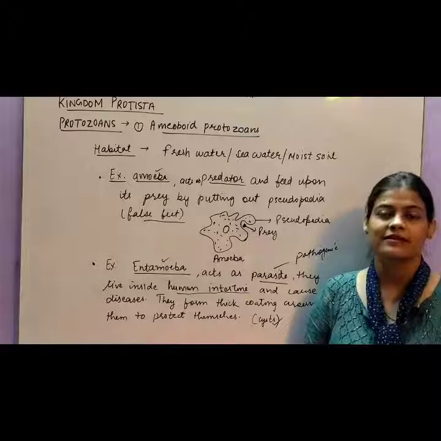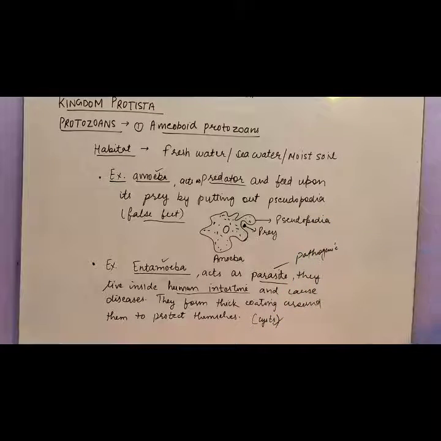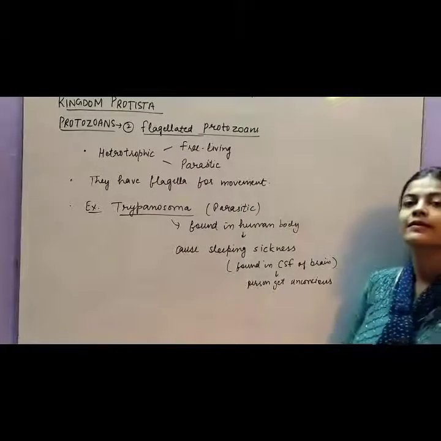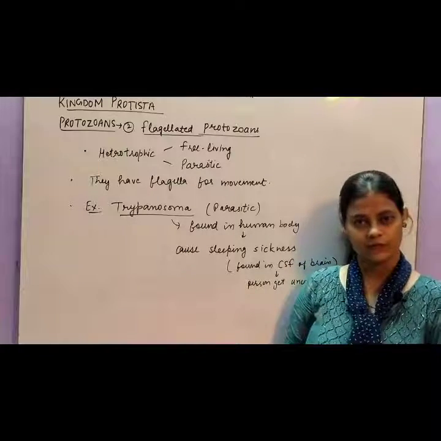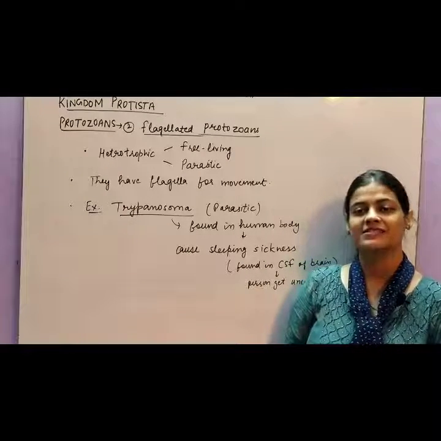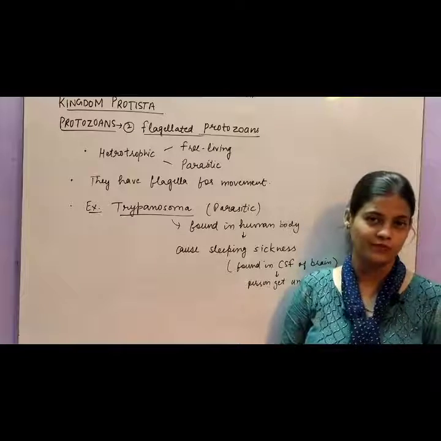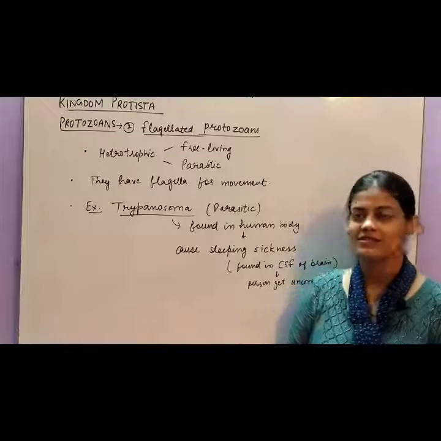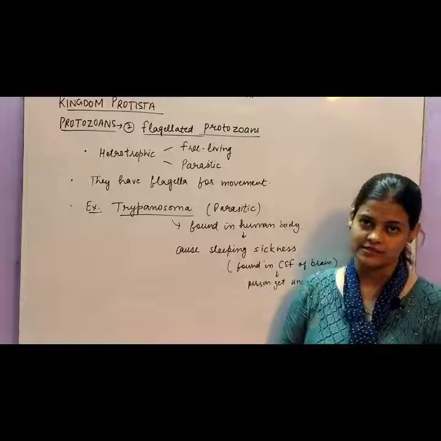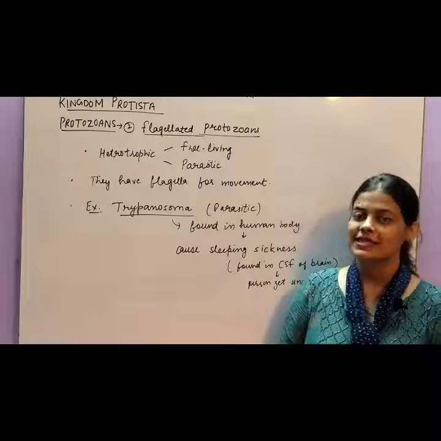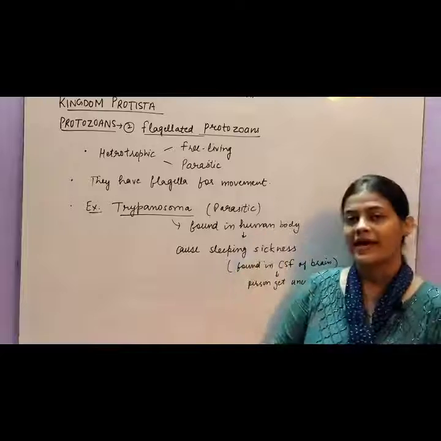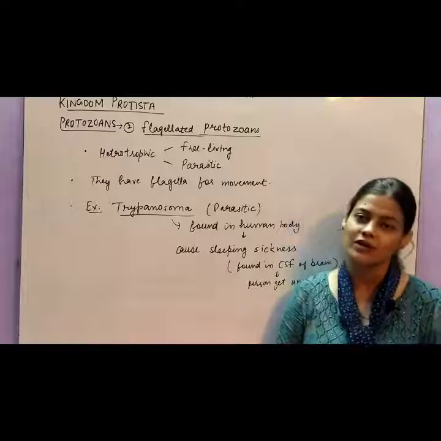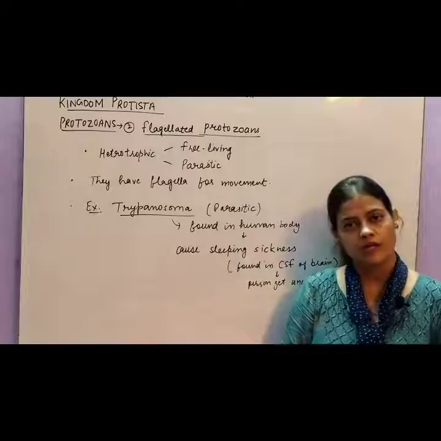Let's see the next category of protozoans. The next protozoan is the flagellated protozoan. As the name says, flagellated means this protozoan has flagella for its movement. They are also heterotrophic. They can be either free living or parasitic. Free living is when they live freely in soil or in water, and parasitic is when they live inside the body of another organism. So they have flagella for their movement.